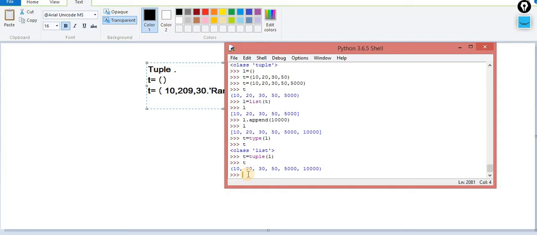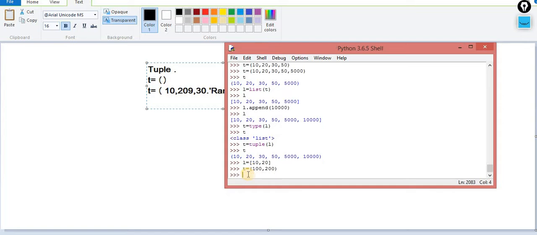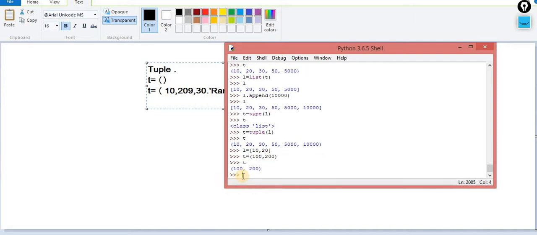There is one more concept called packing and unpacking, which is implemented in both cases, whether it is a list or a tuple. For example, L is equal to this, 10, 20. This concept is called packing. T is equal to, like this time, 100, 200. This concept is called packing. I am packing this much data into a tuple. Now when I call T, automatically 100 and 200 will be called out.